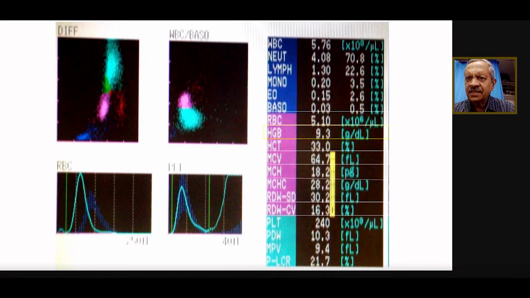As against that, see this report. Here the patient's hemoglobin is 9.3, definitely low. But the RBC count is 5, almost normal. And MCV is markedly decreased, 64.7. But the RDW is high. So what do you think? This patient probably has not only thalassemia, he also has coexisting iron deficiency anemia.